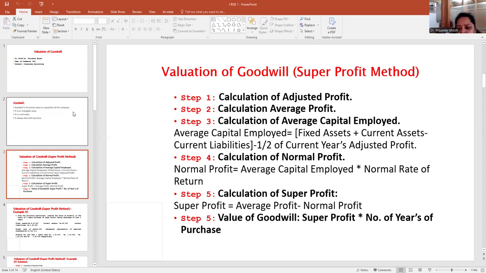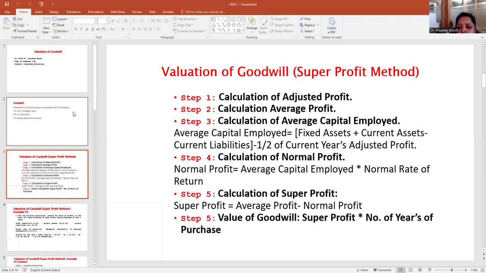Average profit is total adjusted profit divided by number of years. When calculating the average profit, we have two methods: one is normal average, another one is weighted average. Normal average means we calculate the total adjusted profit divided by number of years. This is used when there is an up and down in the profits. But if the profits show an increasing trend, then we have to follow the weighted average. That I will talk about in the next class.